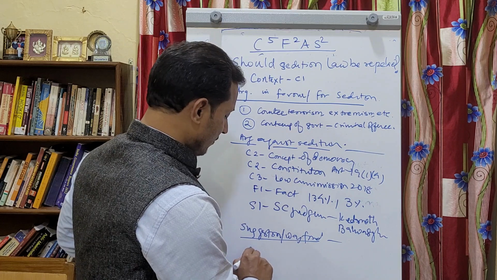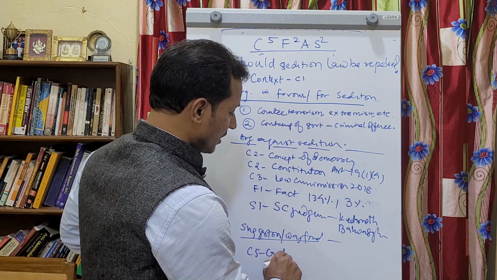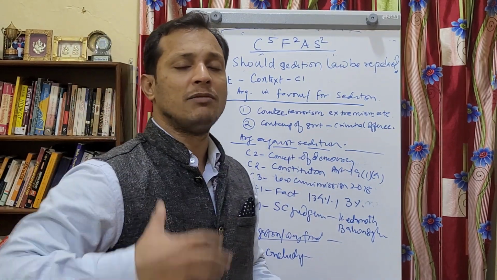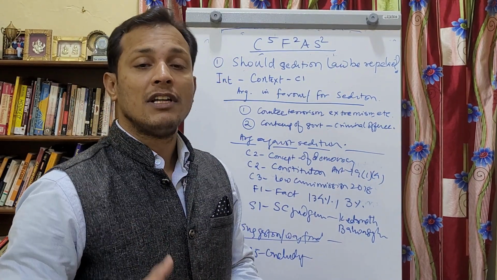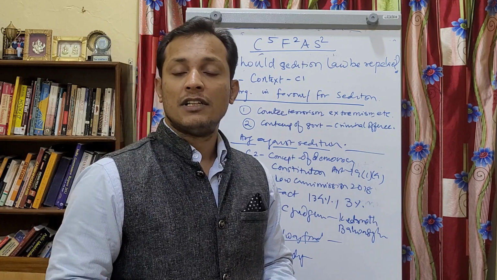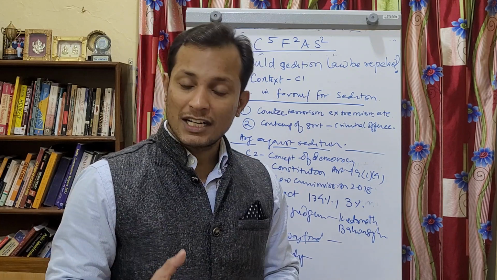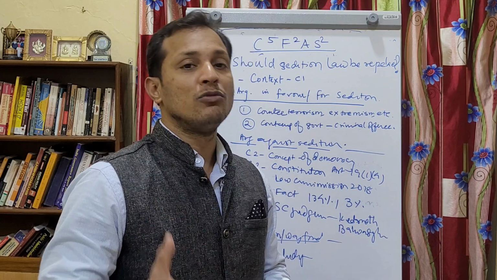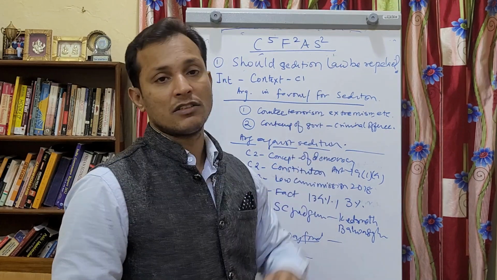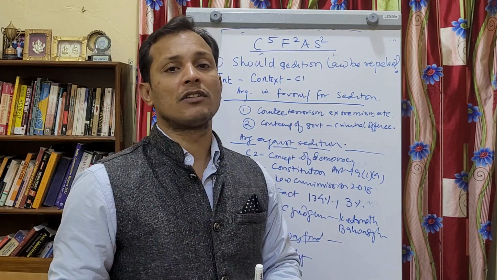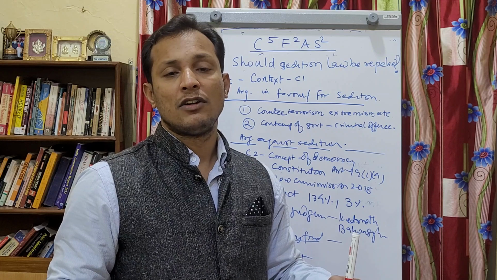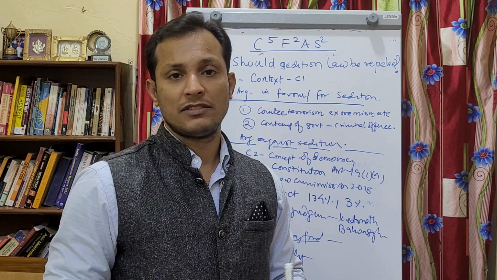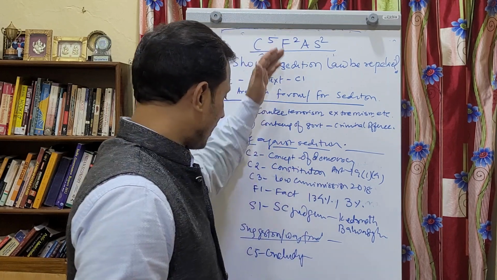Then we have to write C5, which is the concluding remark. In the concluding remark, what we have to do is say that there is a need for more debate among legal luminaries, among activists, among parliamentarians, that there must be some dilution in this law. Because dissent and democracy are part and parcel of the democratic society in which we are living, and a constitution. So this is the answer.